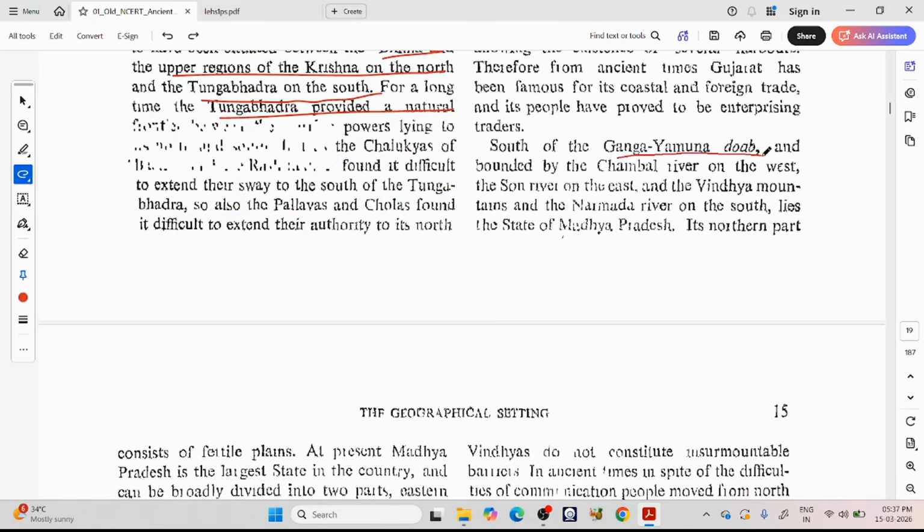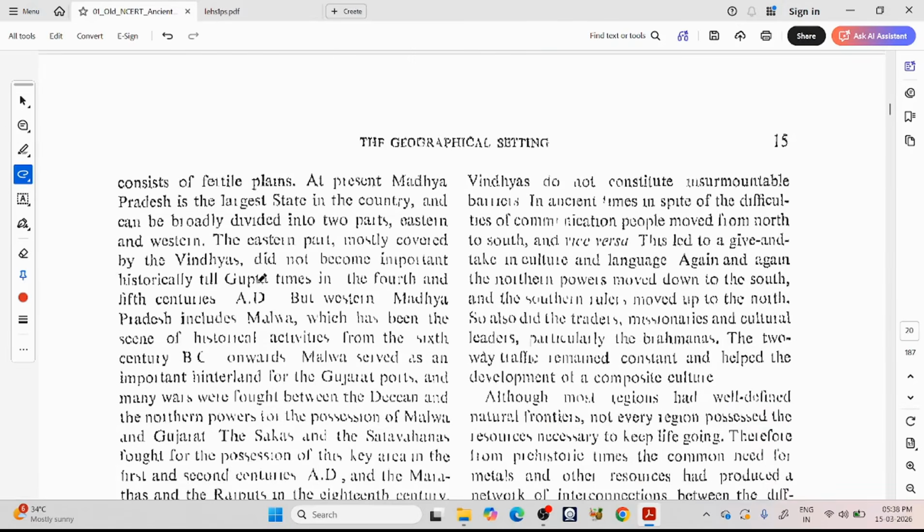South of the Ganga Yamuna Doab means present day Madhya Pradesh region. Bounded by the Chambal river on the west, Son river on the east, the Vindhya mountains and the Narmada river on the south lies the state of Madhya Pradesh. Its northern part consists of fertile plains. At present, Madhya Pradesh is the largest state in the country. So this is old NCERT, its data is old. Now the largest state in India is Rajasthan because Madhya Pradesh, in the year 2000, this was before 2000, the state of Madhya Pradesh was broken into two, Madhya Pradesh and Chhattisgarh. So effectively now the largest state in India is Rajasthan.